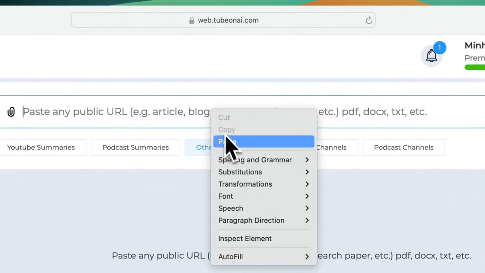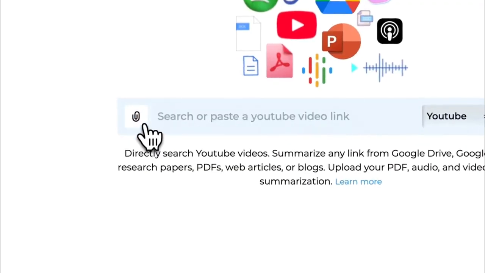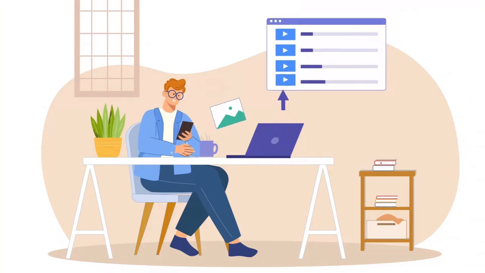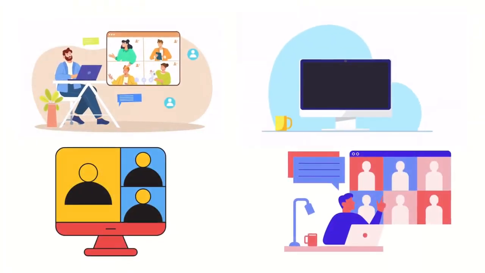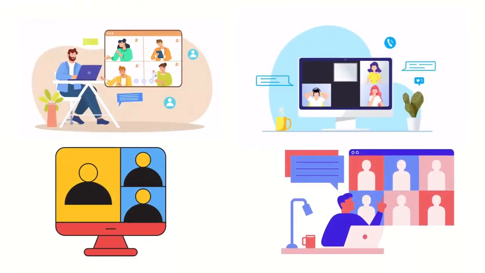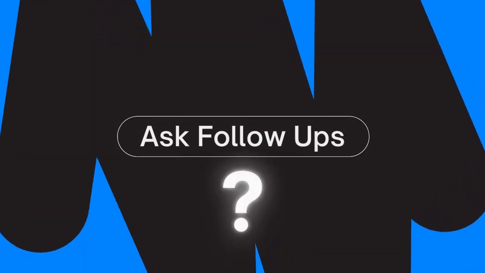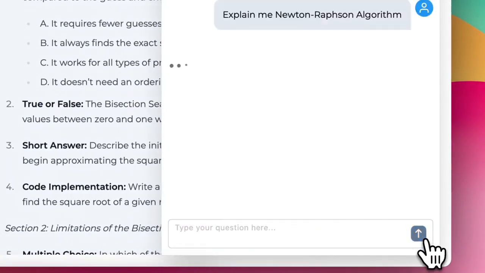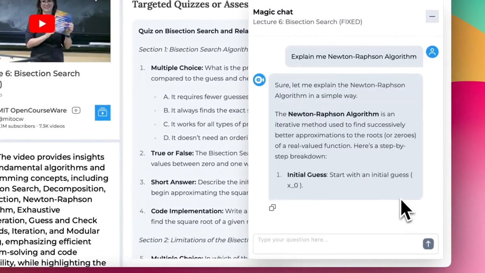You can share the URL or upload the file from your folder, offering all kinds of flexibility. You can also upload media files like meeting records, conferences, webinars, or whatever to turn into concise summaries. If you want to chat with your videos or PDFs, then we provide an Ask Follow-Ups feature that lets you deep dive on the content to quickly extract the key info without wasting time.